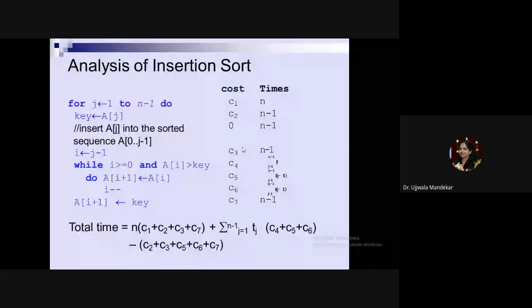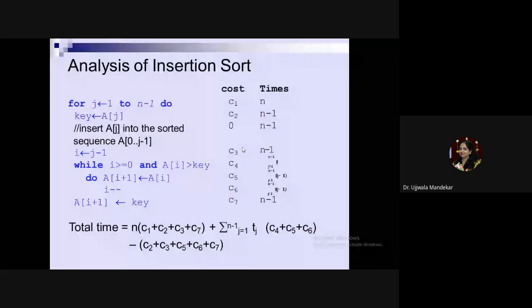For a single execution of this statement, you require tj amount of time. For the single iteration of the outer loop, the inner loop is executed for tj.